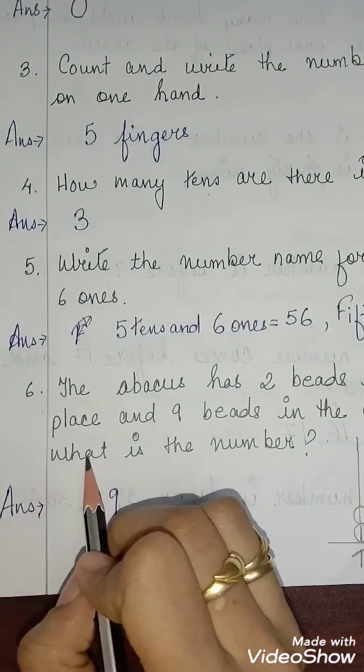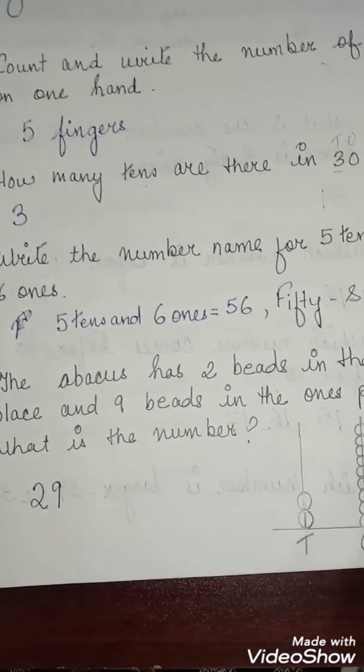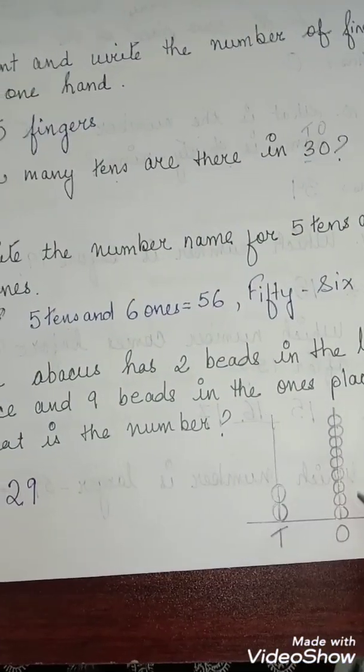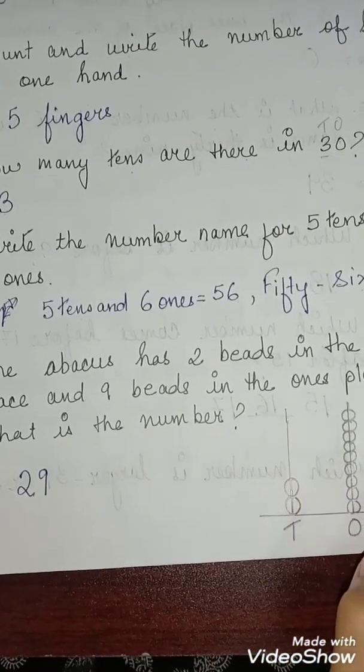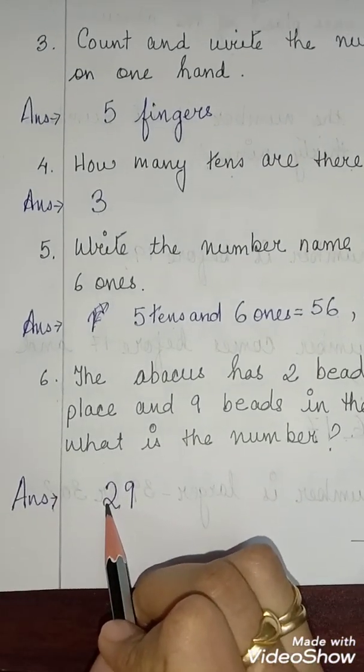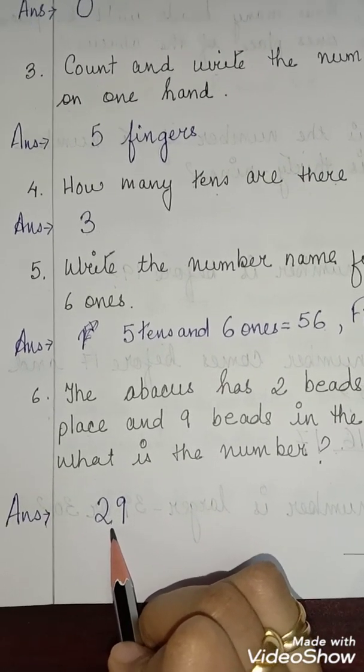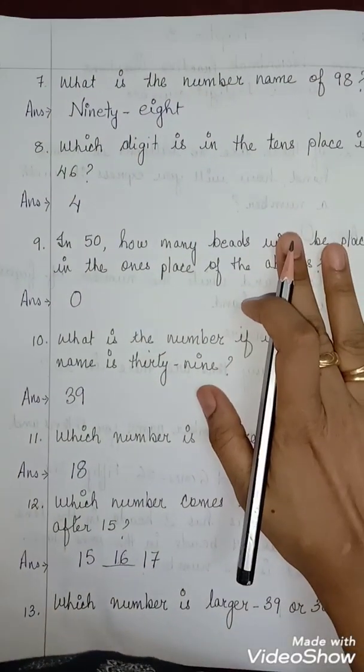So now the question is asking, what is the number? So here 2 tens means 20. Then 9 ones, 20 plus 9. How much does it come to, children? 29. So the number is what? 29. Clear? Now question number 7.